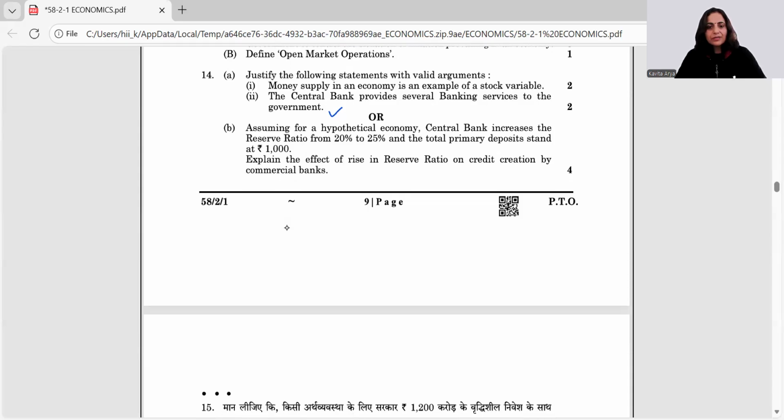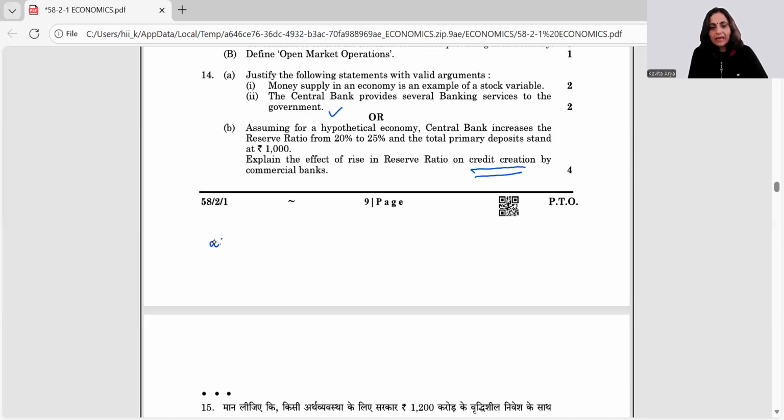The or question says, assuming for a hypothetical economy, central bank increases the reserve ratio from 20 to 25%, and the total primary deposits stand at 1,000. Explain the effect of rise in reserve ratio on credit creation. Right. So we'll talk about case 1 and case 2.